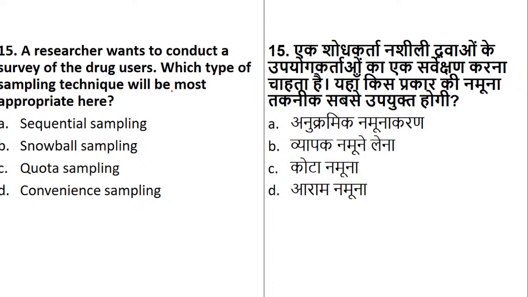Yes, waiting for the answers. Question number 15, everyone. 15 started answering. Yes, Preetham. Okay. A researcher wants to conduct a survey of drug users. So yes, snowball. Now see here, drug users. This is where you will not get information directly. You have to take the information through your networks, and hence it will be called a network sample, or it is also called snowball sampling.